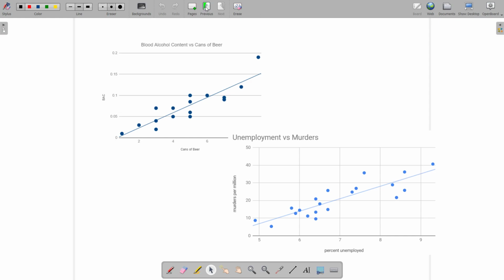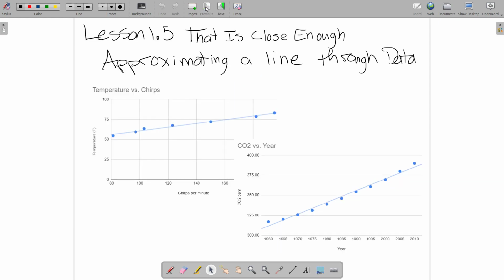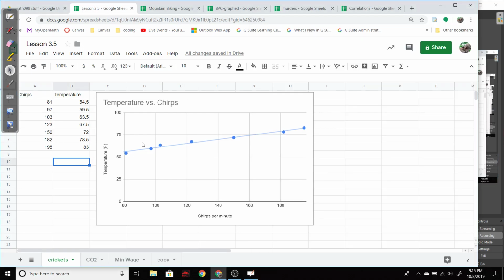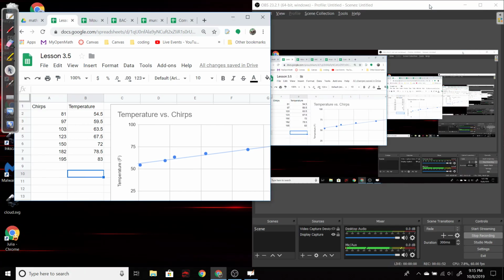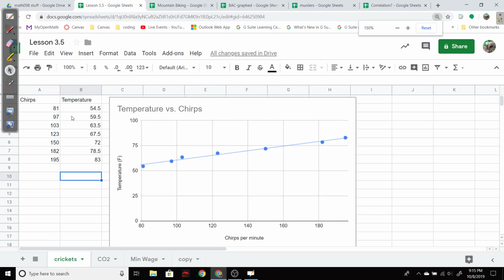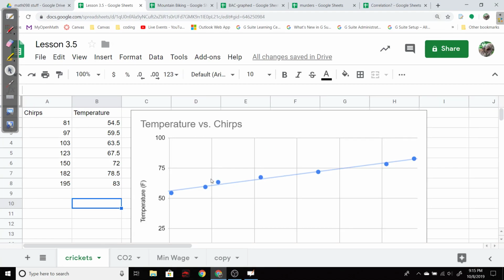So I'm going to go back and stick to the simpler ones. We'll look at chirps per minute, and we'll look at CO2. I like working with this data in a spreadsheet, so I'll do a little with spreadsheet and a little on paper. So let's take a look at the cricket chirps here. There we go. So I have the data over here. Let's blow that up a touch. And I had the computer graph it to see that, yeah, things line up pretty good.